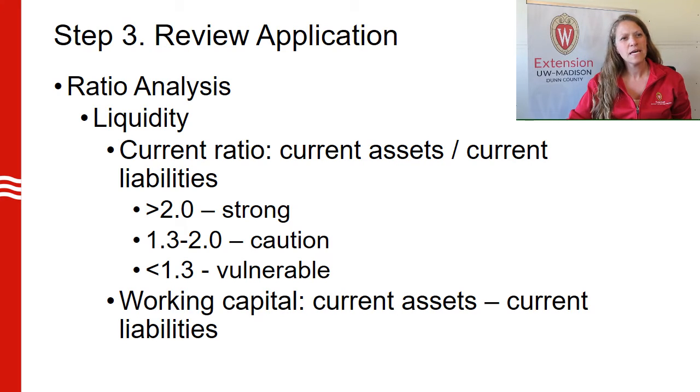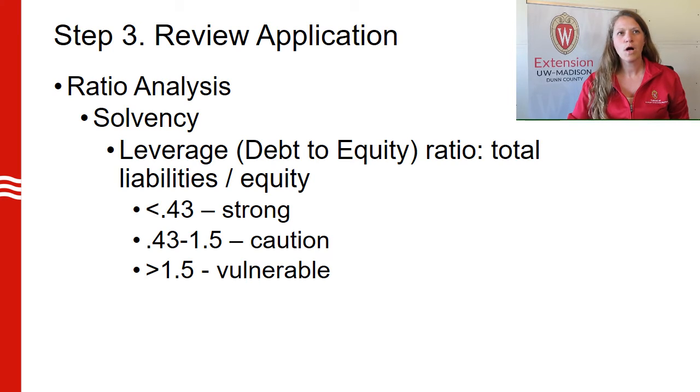Working capital is not a ratio, but is a measurement of dollars, and is calculated by subtracting total current liabilities from total current assets. Positive working capital is desirable. Lenders want to know if current assets would pay off current liabilities if your business is liquidated. Lenders will also review solvency, which measures the business's ability to withstand adversity. It is referred to as the ability to pay off all debts if the business was liquidated or sold.